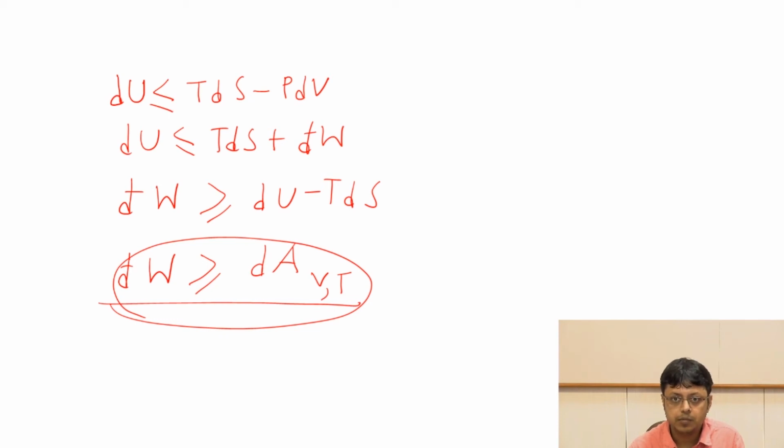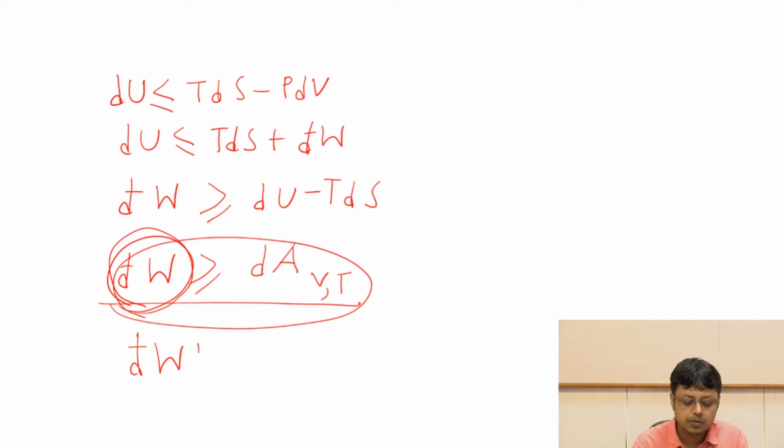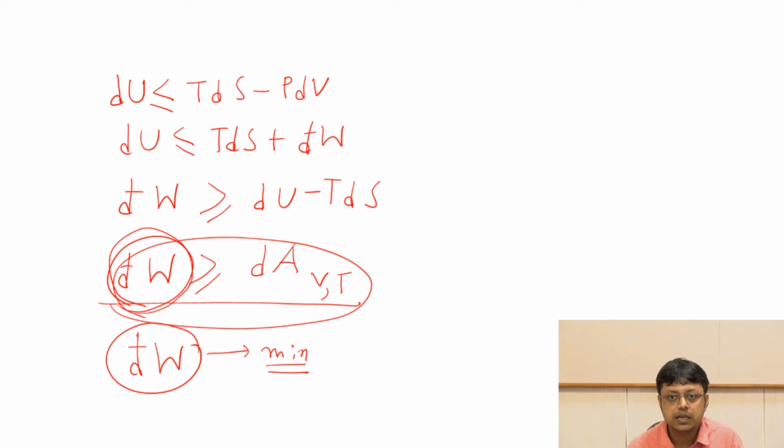Now what is the minimum amount of work? Minimum amount of work means this change. Now we have to consider the work done by the system, because remember, for the system it's a negative work if the system works. So if the system works in a maximum way, d̄W will be minimum because it's a negative work. If the surroundings do maximum work, then d̄W will be maximum.